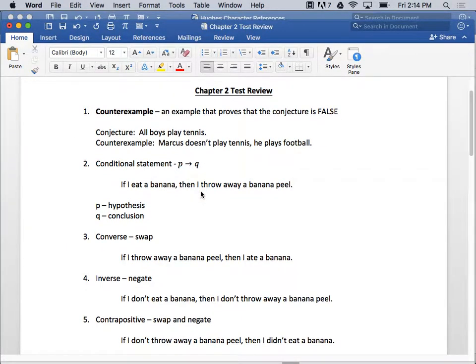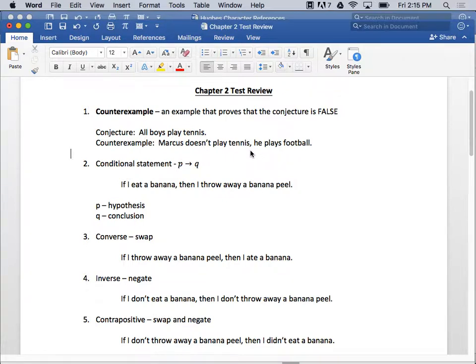So the first thing that we're going to start with is a counterexample, okay? So I guess it should be a conjecture, but by this point we should know that a conjecture is basically something you're saying. For instance, all boys play tennis. That's my conjecture. And our friend, our brother Marcus here, he's just found his name on my test review. It says, Marcus doesn't play tennis, he plays football.